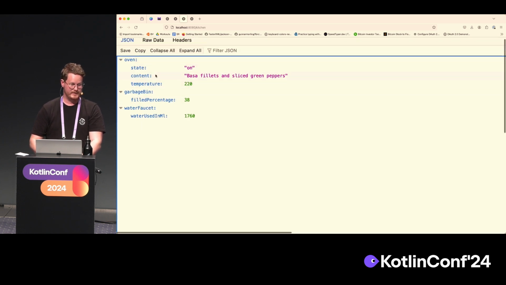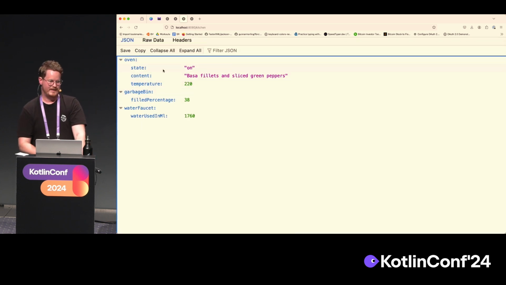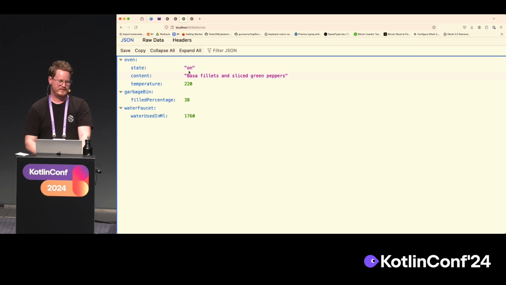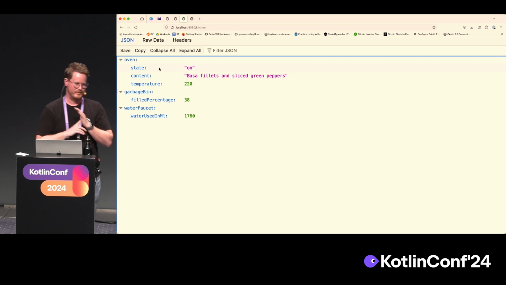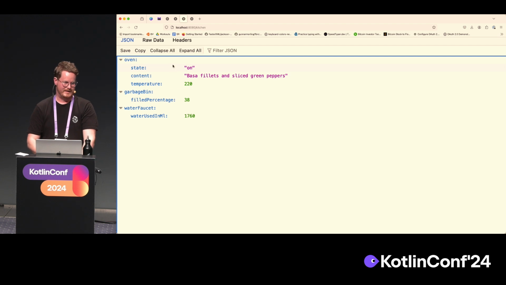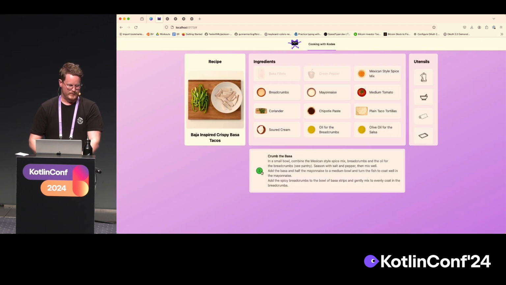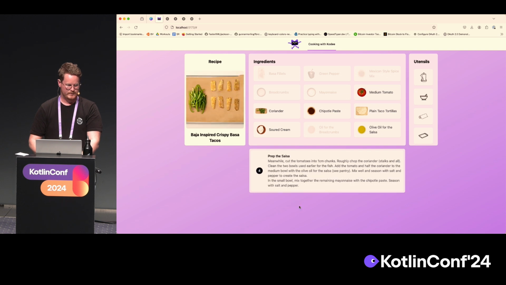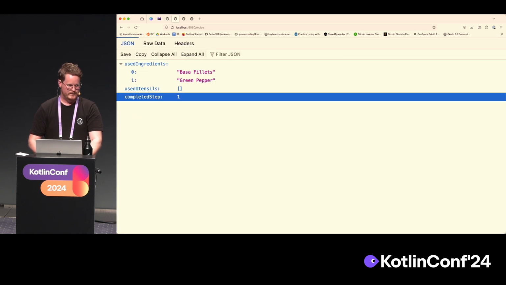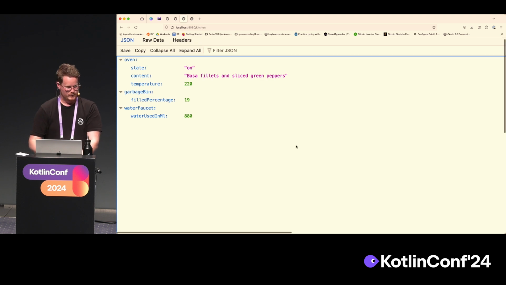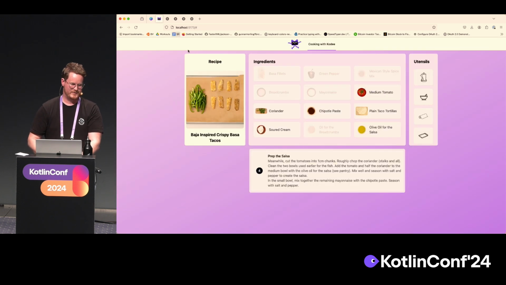And actually, we can calculate a different state using the same events, where we can calculate the state of the kitchen. So here we have the oven preheated. There's something in the oven, and it's set to a current temperature. Then when we complete another step, or two more steps, let's see, I think that will have a result. Oh no, it's still in the oven.